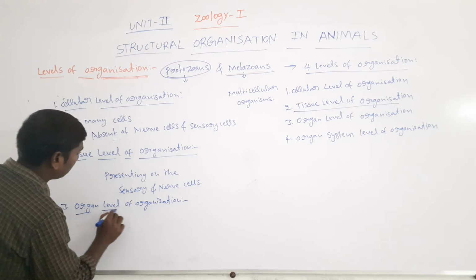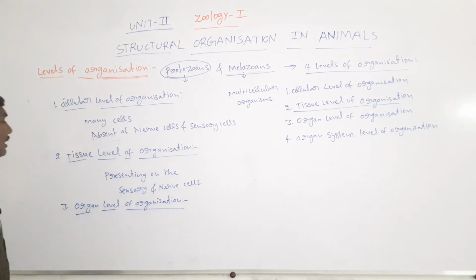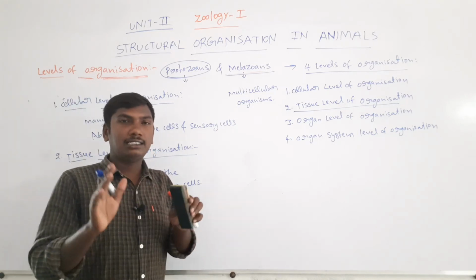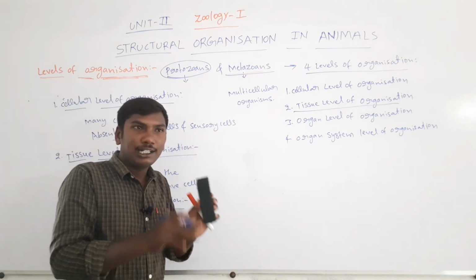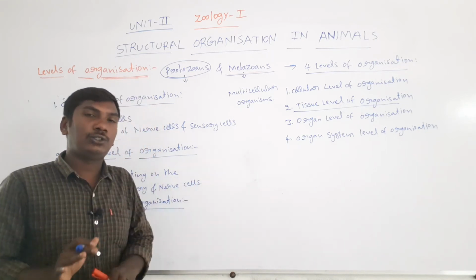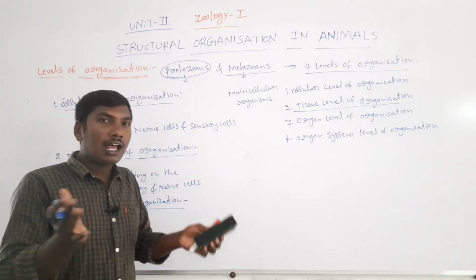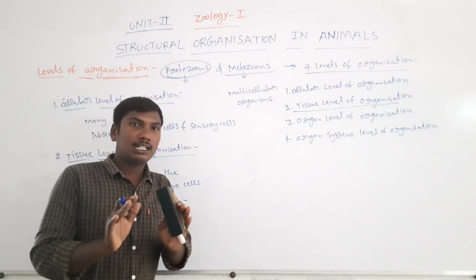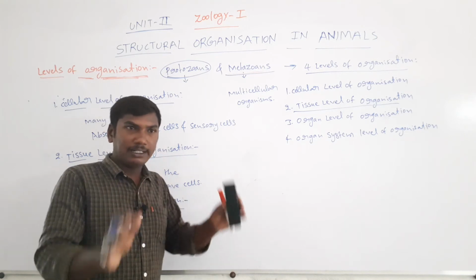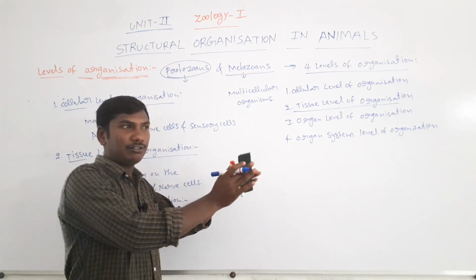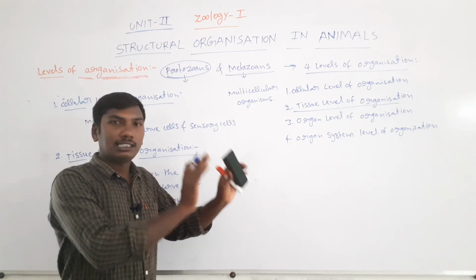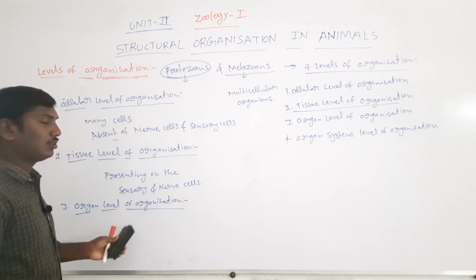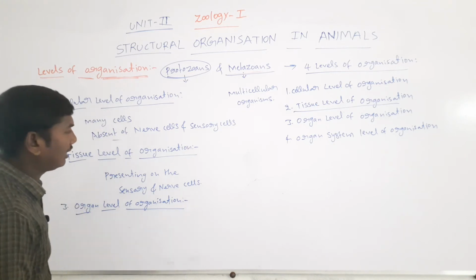Organ level of organization means the organism is made up of many cells, and the same functioning cells are combined to form tissues. The same functioning tissues are all combined to form the organ. To revise: the same functioning cells combine to form tissues, and the same functioning tissues combine to form the organ. So they are the organ level of organization.